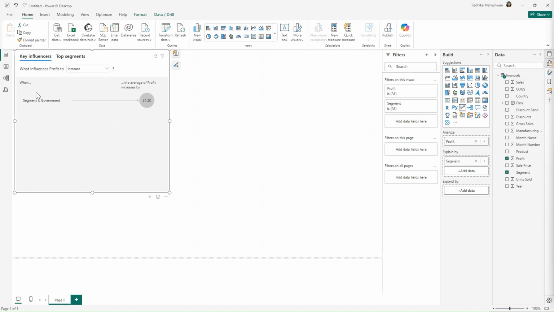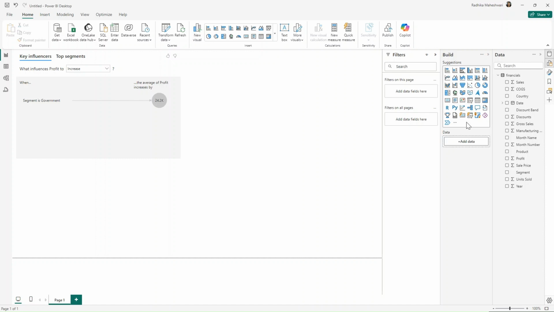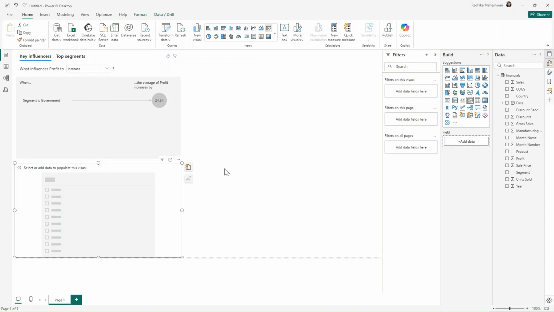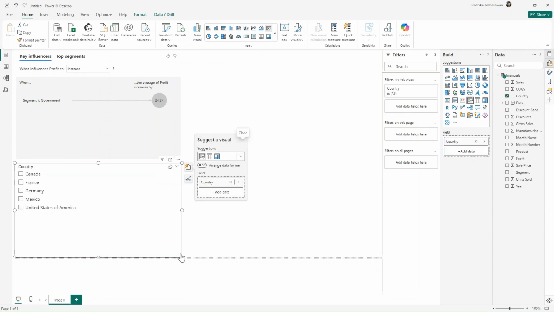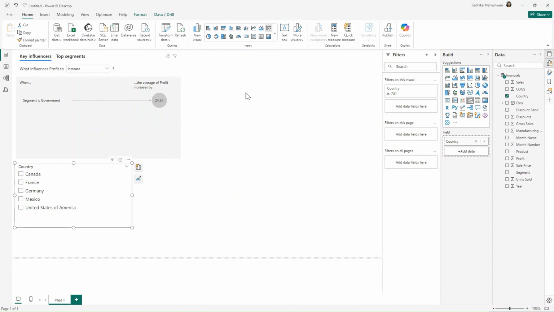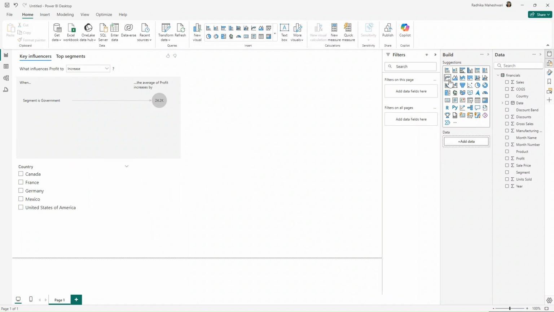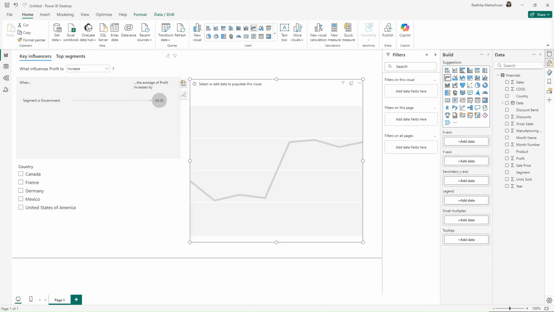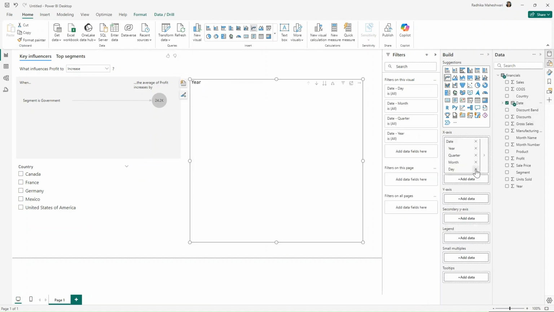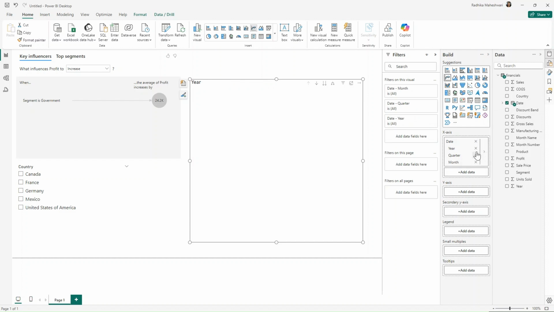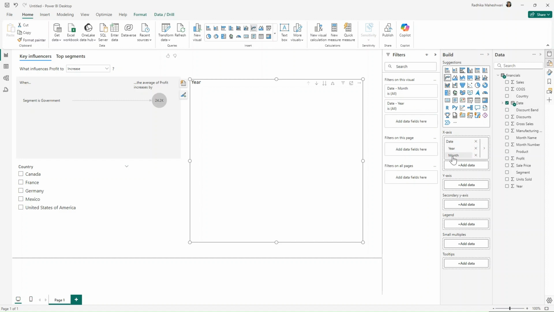So from key influencers, we have got that when segment is government, then the average of profit increases by 24.2K. Now for slicing the data, let's get a slicer and let's slice it by country. So I'll choose country here. And now we will create a line chart. So for that, I will click on this line chart visual and let's get date on the x-axis. For date, we only want the year and month, so I'll remove quarter and day from this. And on the y-axis, again, we are evaluating profit, so I'll bring profit on the y-axis.